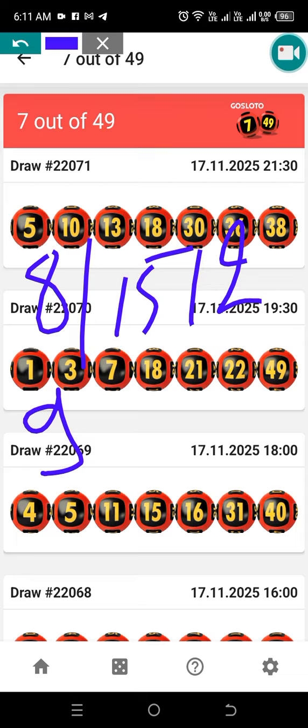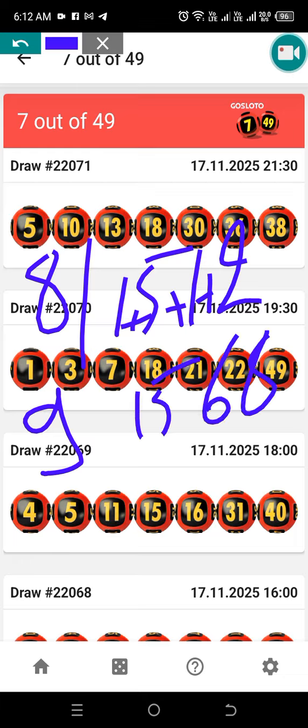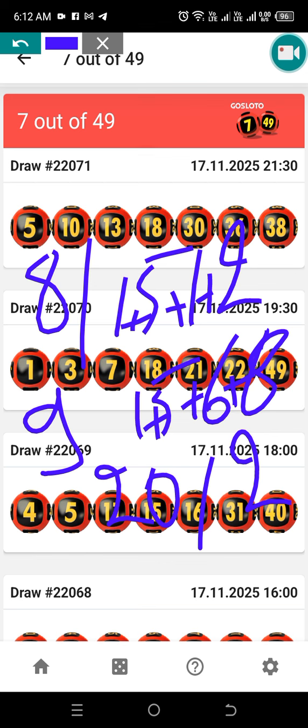Then the other code is 1568. When you add all the numbers together, it is 14, 19, 20. 20 or 2. So we have a 9 or 6, 20 or 2.